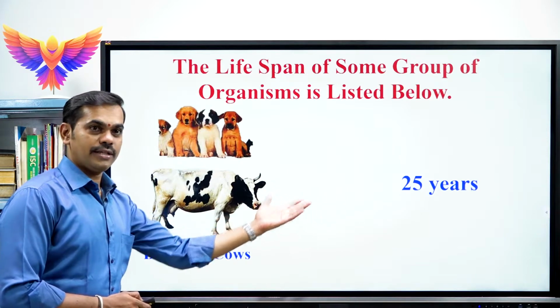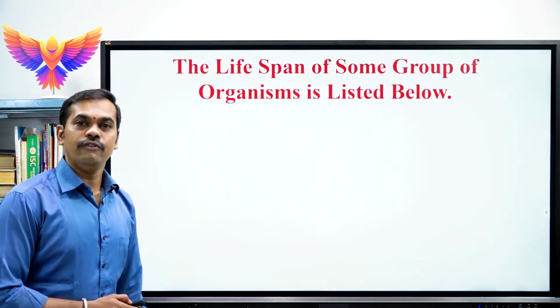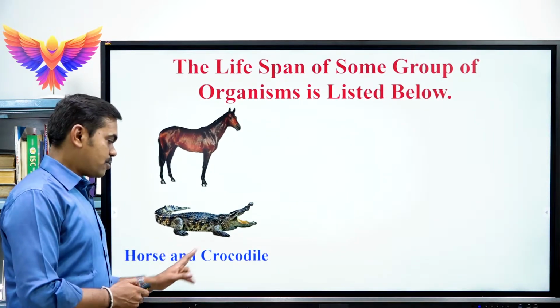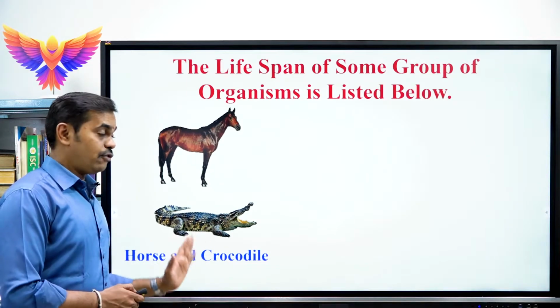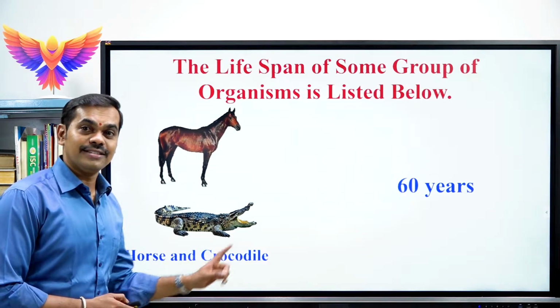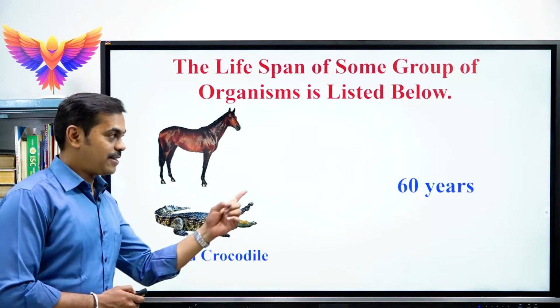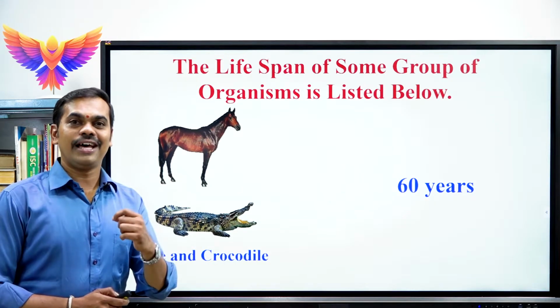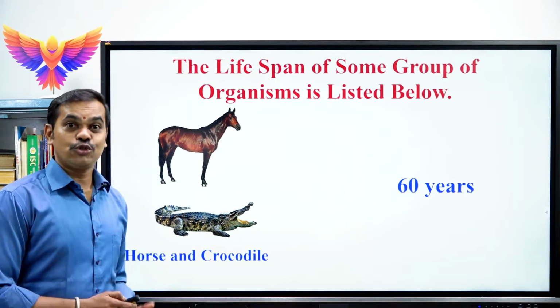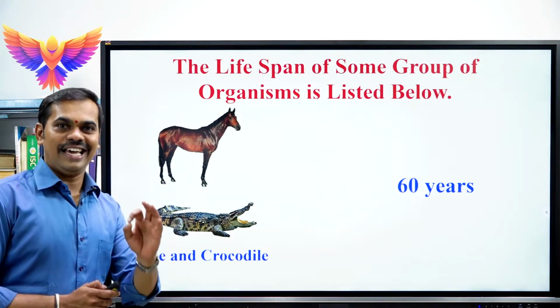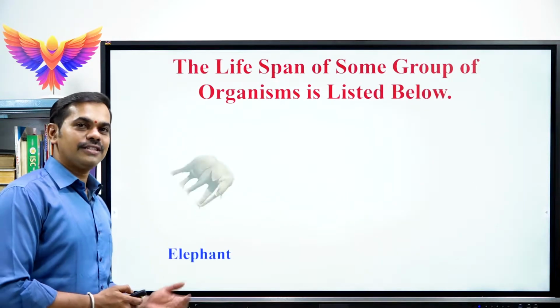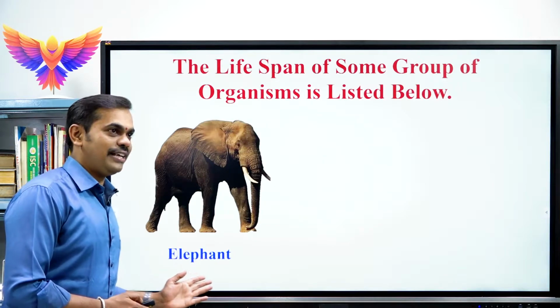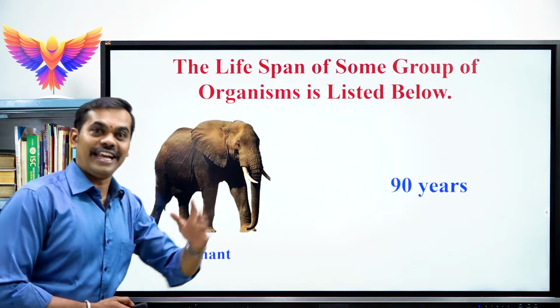After 25 years, the next upgraded organisms are horses and crocodiles. The lifespan of horses and crocodiles is 60 years. Next, after 60 years, we will be learning the 90 years lifespan. Which organism has a lifespan of 90 years? It is the elephant. The elephant has a lifespan of 90 years.